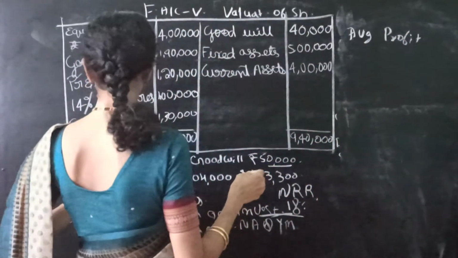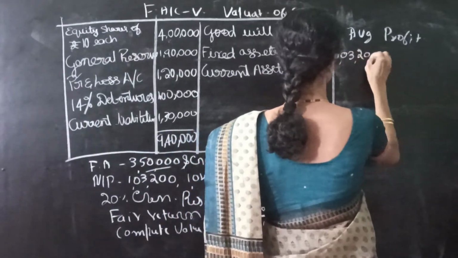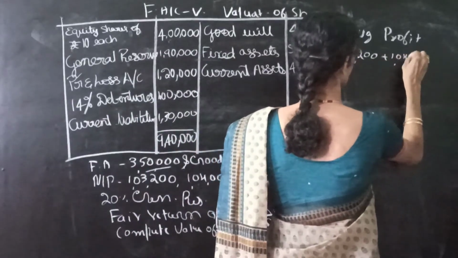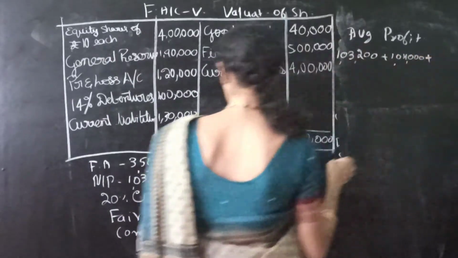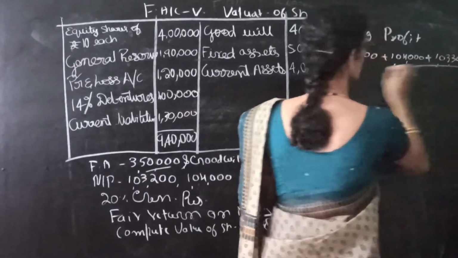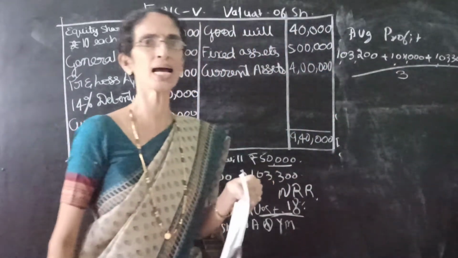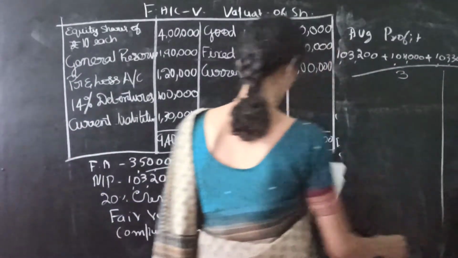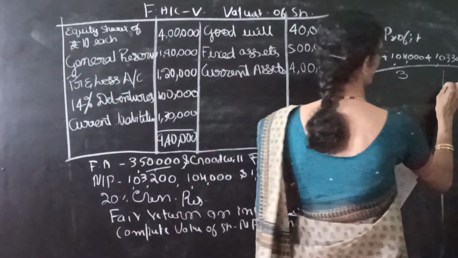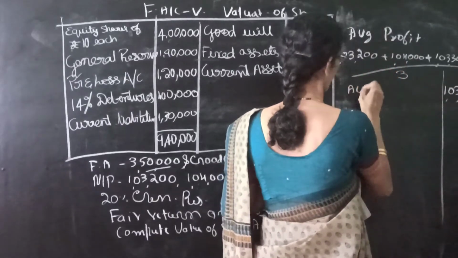So average profit is given here: 1,03,200 plus 1,04,000 plus 1,03,300. So total there are 3 years. So divide by 3. Then you get the average profit. So the average profit we get 1,03,500. 1,03,500 is the average profit.